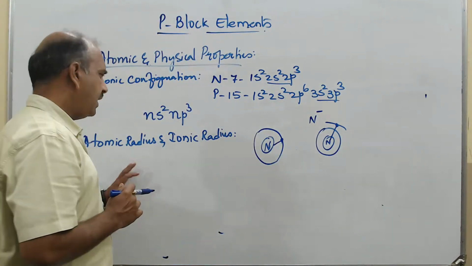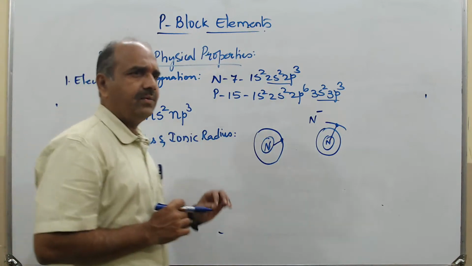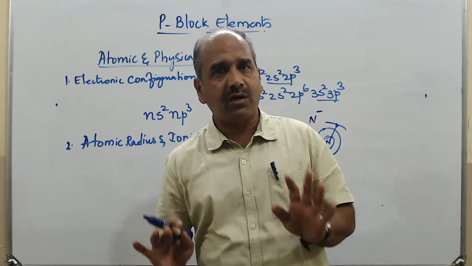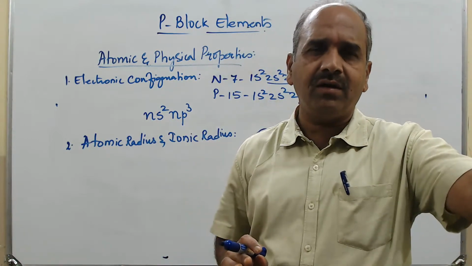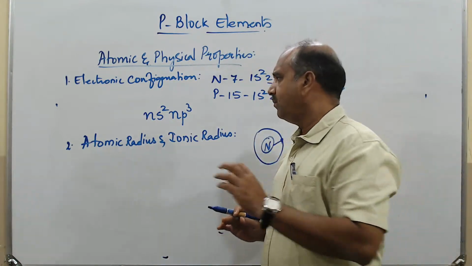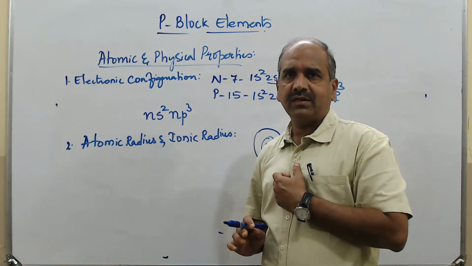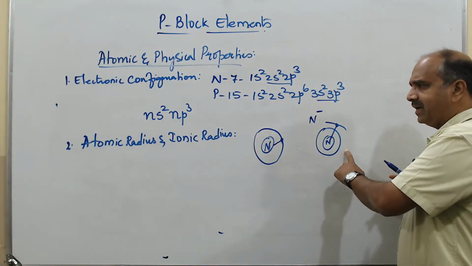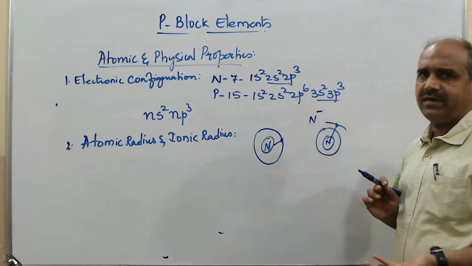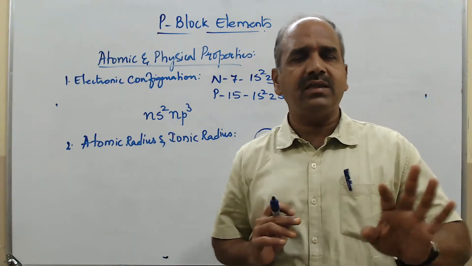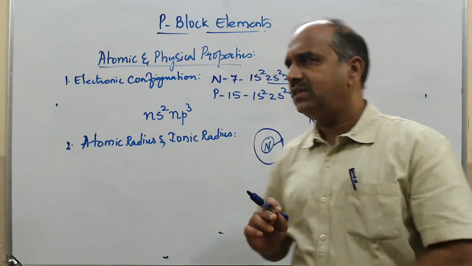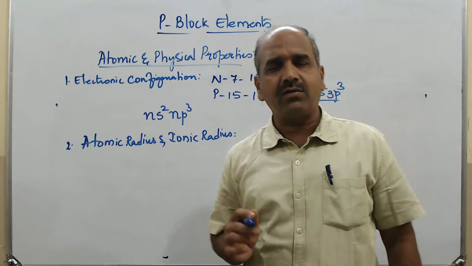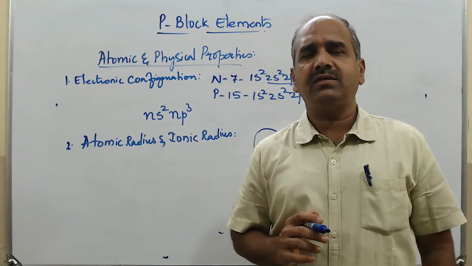So atomic and ionic radius. Atomic radius is for an isolated atom in the ground state, which has neither given an electron nor taken an electron. But when you take the ionic radius, either it must have taken up an electron or it must have donated an electron. Any one thing must have happened. So the distance between the nucleus and the outermost electron, we call it the ionic radius.